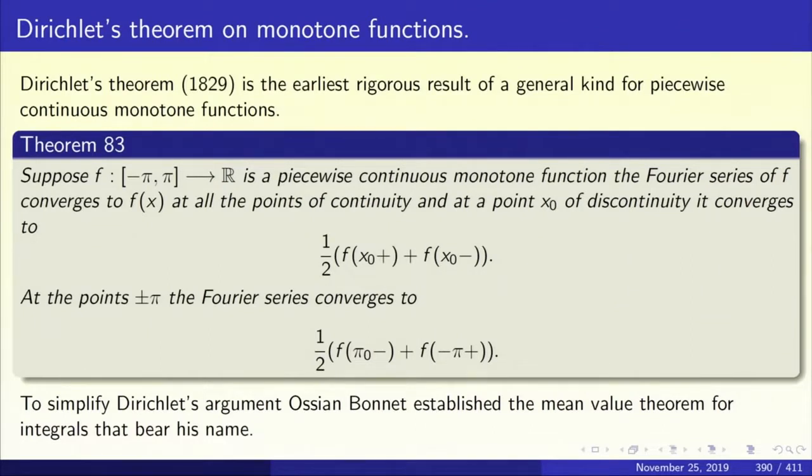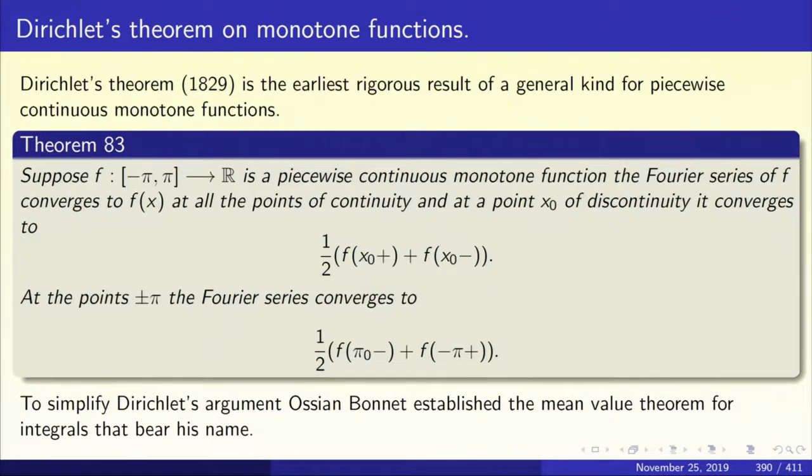And what does the theorem read? The theorem reads as follows. Suppose f from minus pi to pi is piecewise continuous and monotone. This piecewise continuity can also be relaxed. One can relax these hypotheses. That's why the list of theorems on monotone functions has been given. So one can keep relaxing it, but if f from minus pi to pi is a piecewise continuous monotone function,